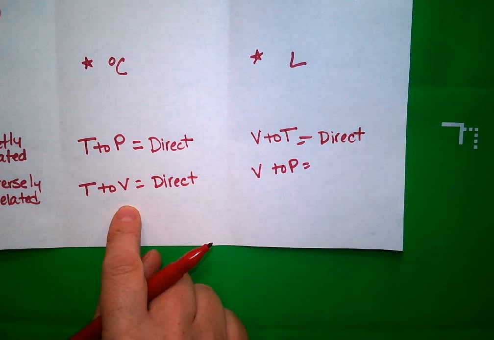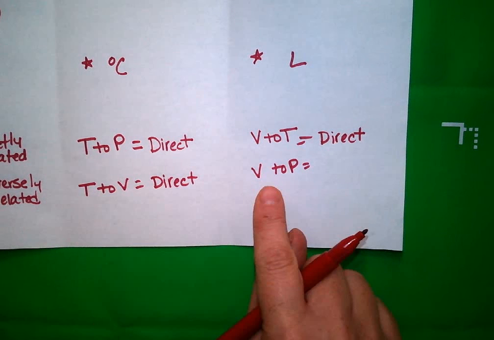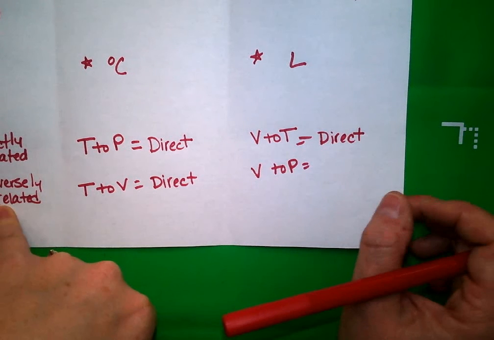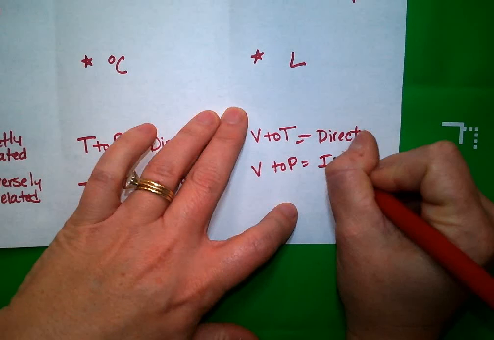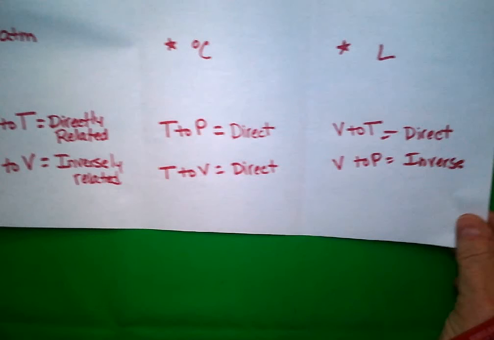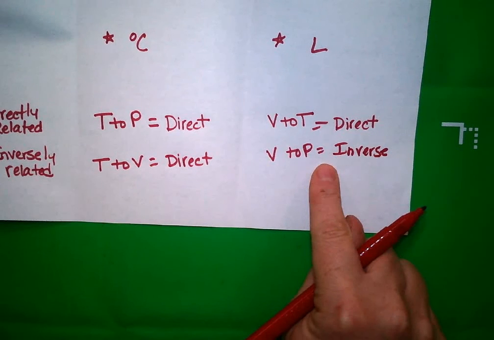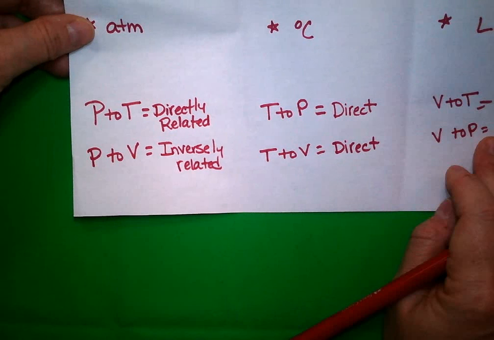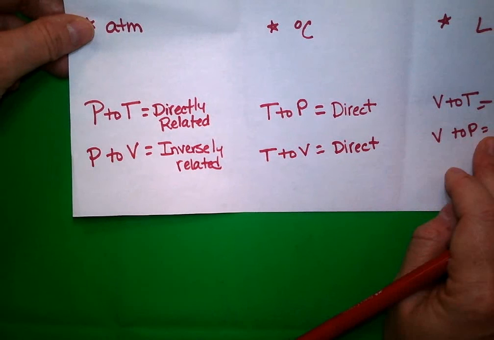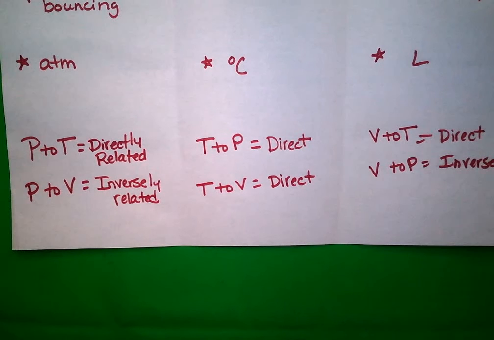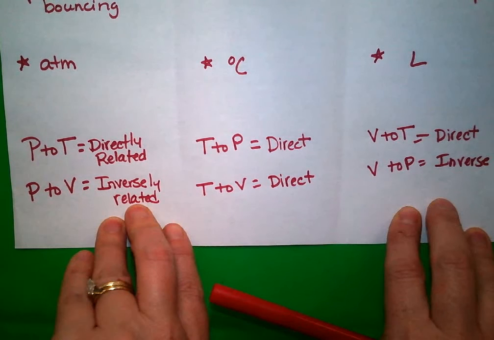What about volume to pressure? We already did that over here. They are inverses. So if I compare my volume to pressure over here, that's the same comparison as it is over here, pressure to volume, right? It's the same comparison. So there are only two inverse comparisons here, and they're the same things, right?